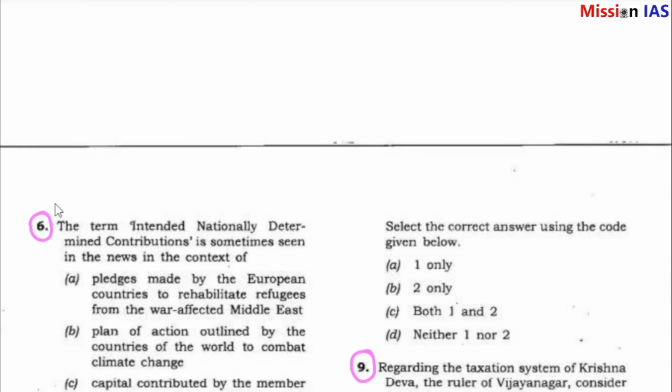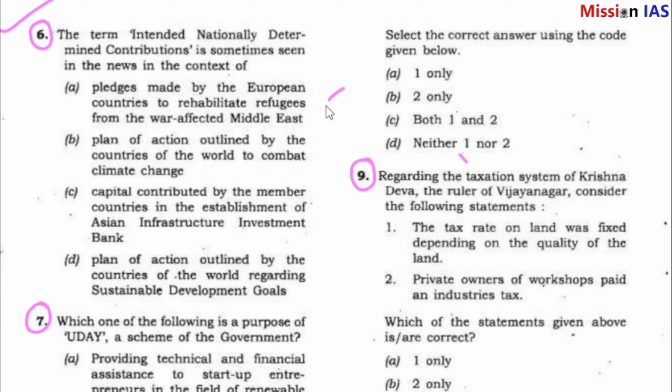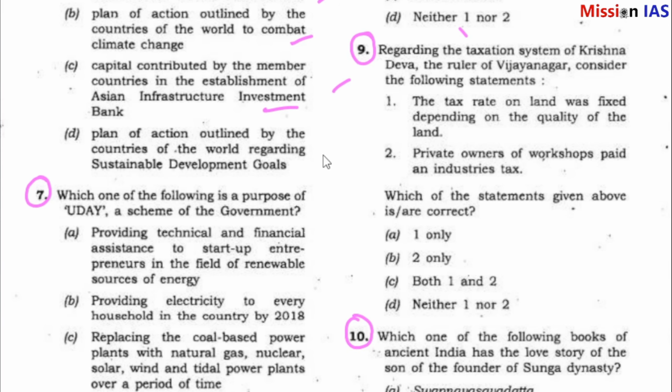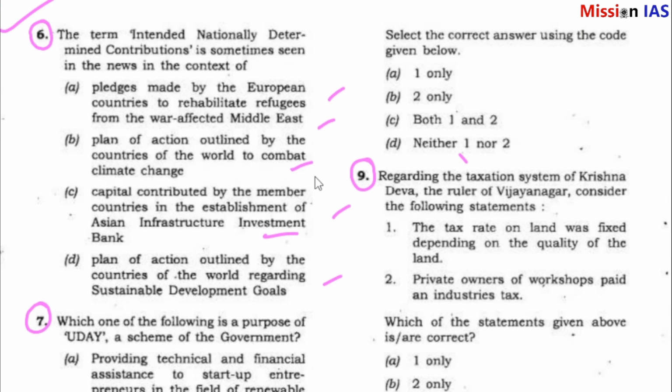So we go to question number 6. The term Intended Nationally Determined Contributions is sometimes seen in the news in the context of pledges made by the European countries to rehabilitate refugees from the war-affected Middle East, plan of actions outlined by the countries of the world to combat climate change, capital contributed by the member countries in the establishment of the Asian Infrastructure Investment Bank, plan of actions outlined by the countries of the world regarding sustainable development goals.